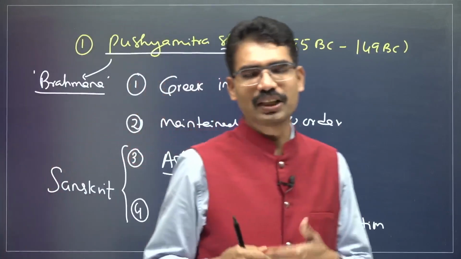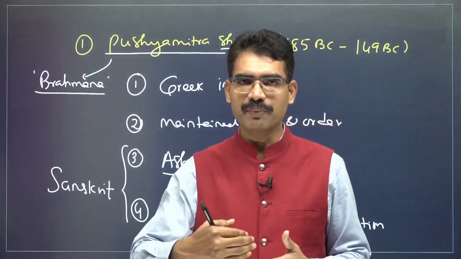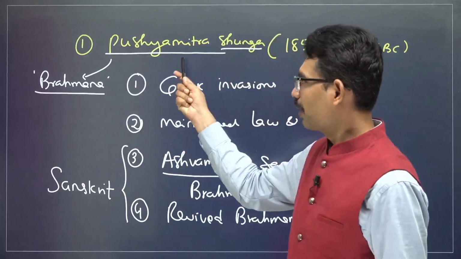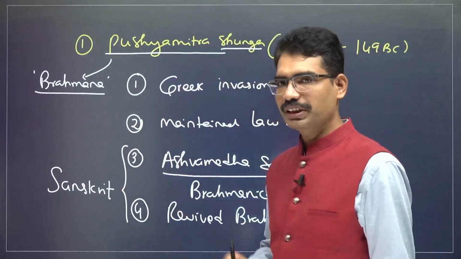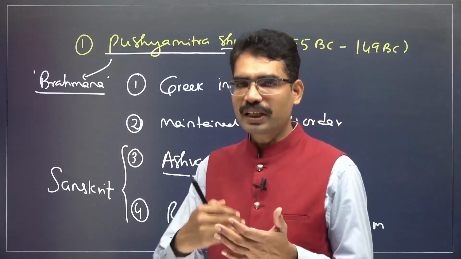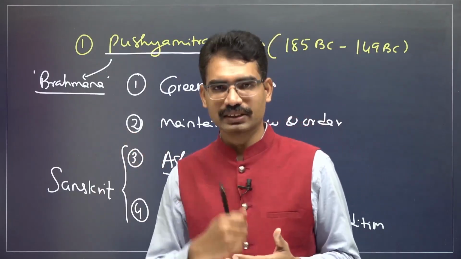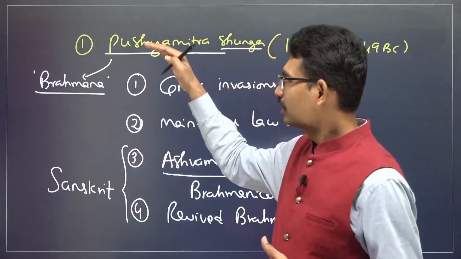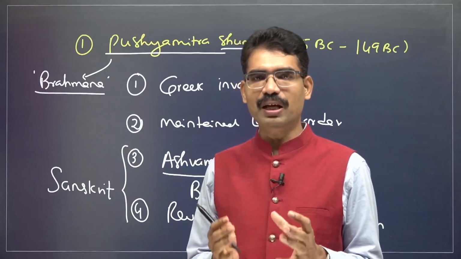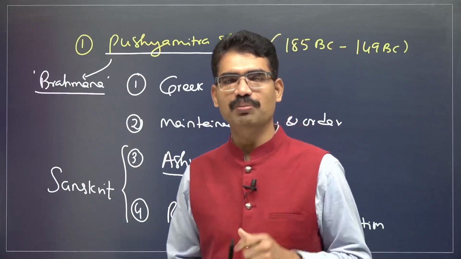Are you seeing the ideological difference between the Mauryan Empire and the Pushyamitra Shunga Empire? Brahmana, revival of the Brahmanical tradition, patronage of the Sanskrit tradition. Because of this, some historians consider that Pushyamitra Shunga's emergence as the next ruler is a kind of Brahmanical revolt against the Mauryan Empire.